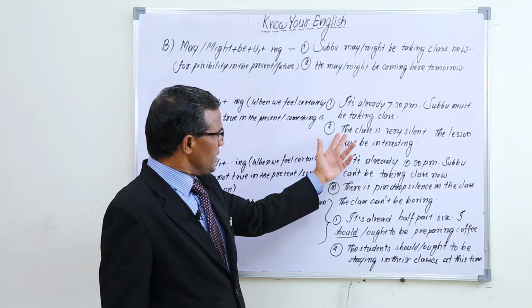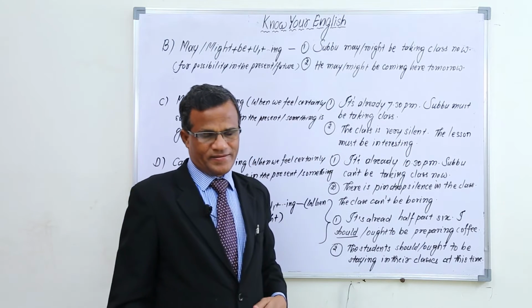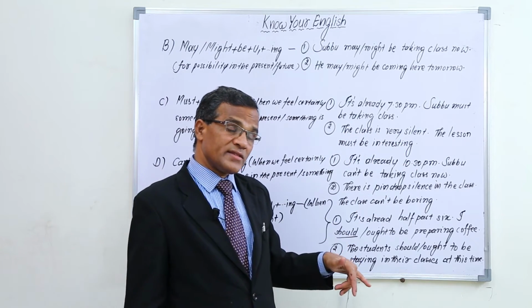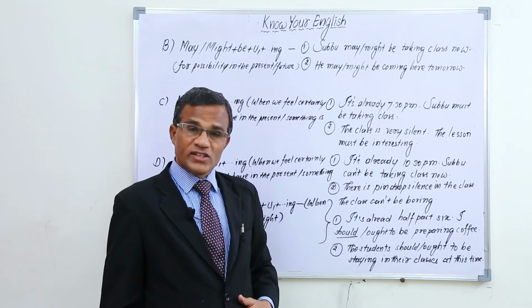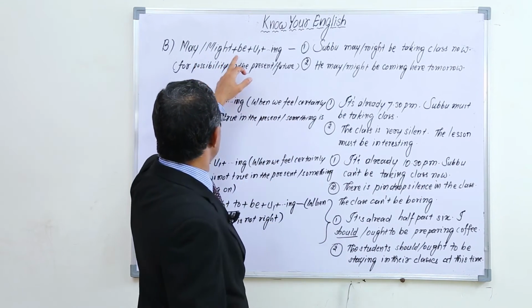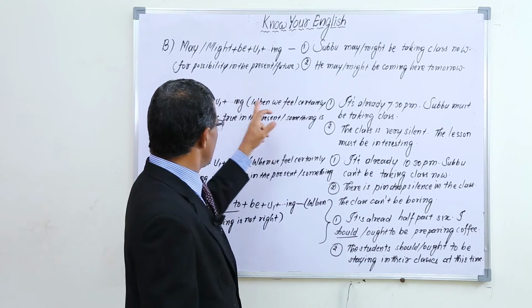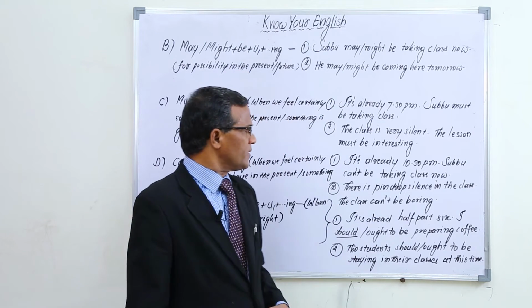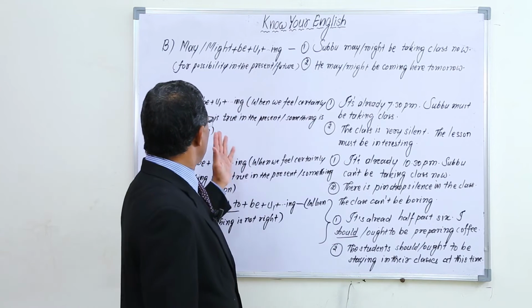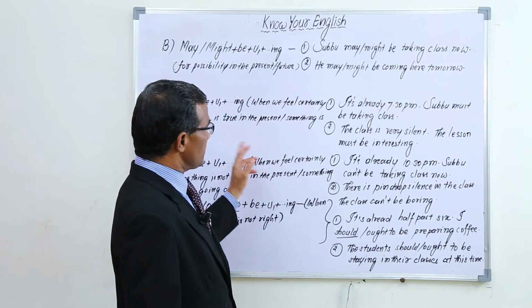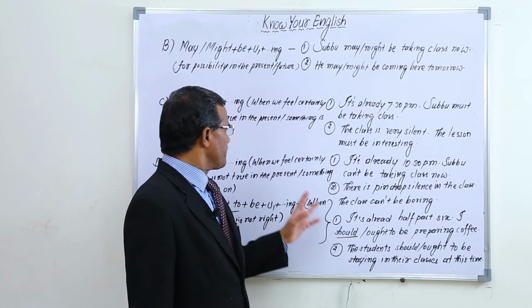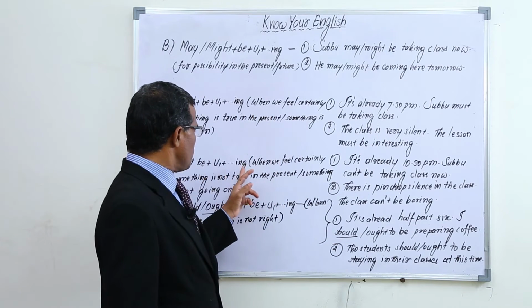In the same way, the class is very silent. When the class is very silent, what can we guess? The lesson must be interesting. The lesson must be interest plus ing, interesting. So like that, we can use it when we feel certain something is true in the present or something is going on.